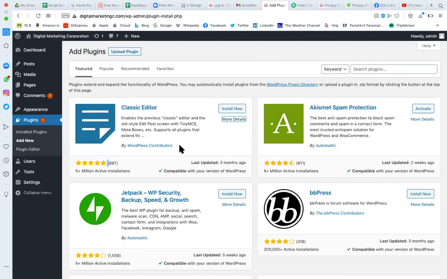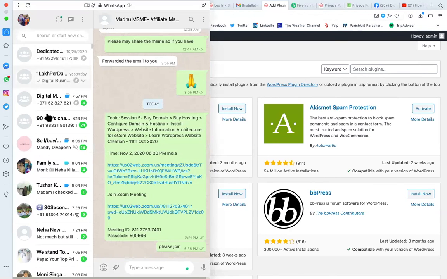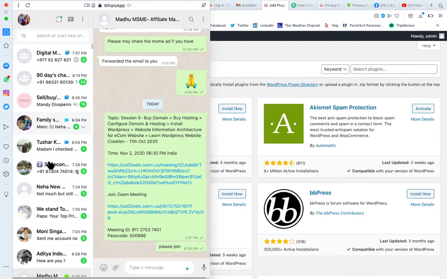So right now I'm adding 2 plugins for you, and we will go through how to use 3 plugins. In fact, I will also give you the list of plugins for all the features which are commonly needed on any website. Payment gateway is one important thing. So I will add that. Let me make a note so that I will add it for you. I will show you all of them.